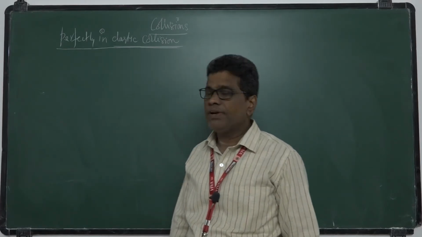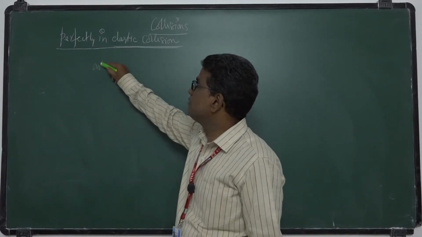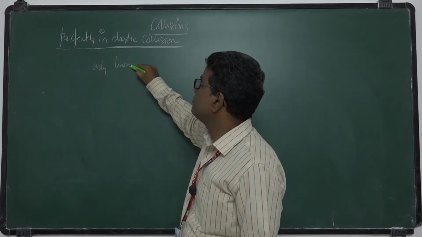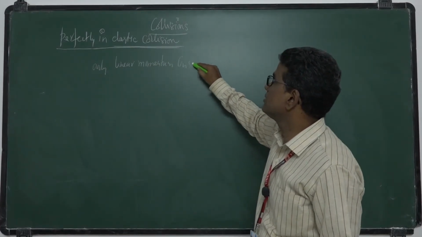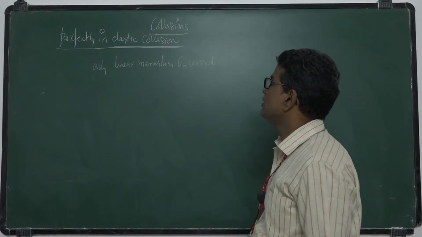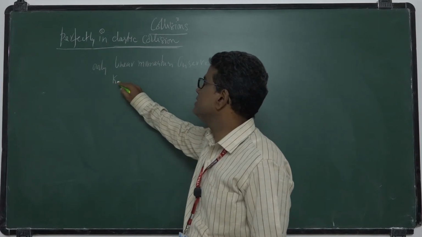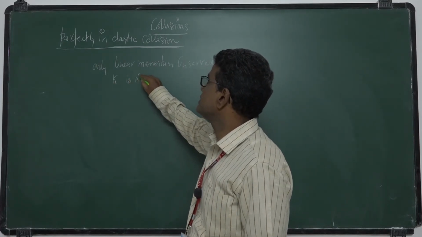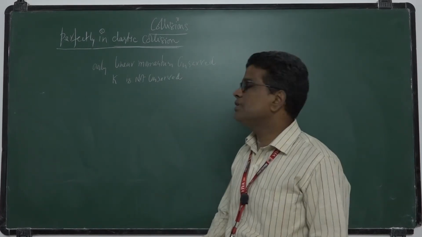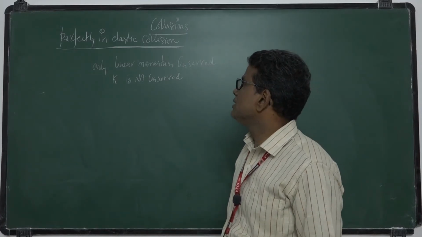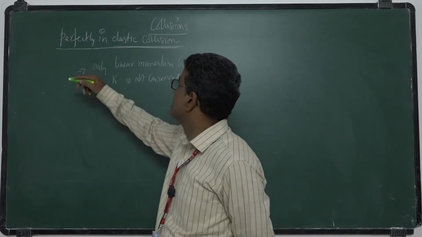Only linear momentum is conserved, kinetic energy is not conserved. Such a type of collision we call perfectly inelastic collision.